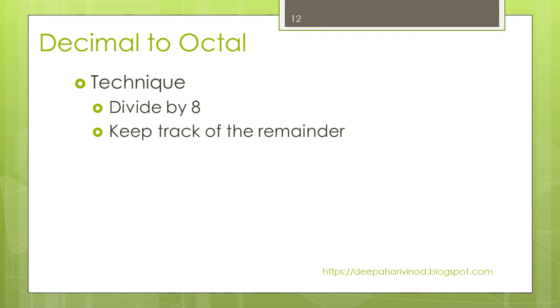Decimal to octal. How to convert a decimal number to octal? The technique is divide by 8 and keep track of the remainder.